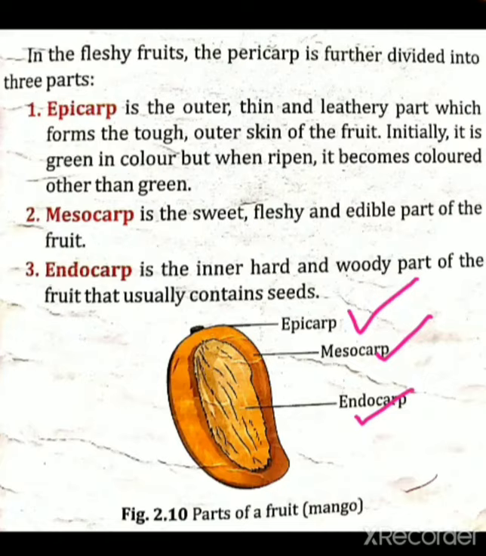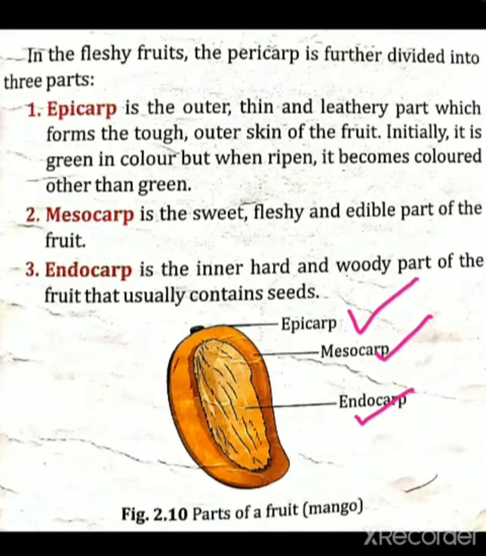So you can take here the example of mango. Okay, before ripening the color is green, but after ripening that color may be different, other than green. You know, initially the color of the mango fruit is green.